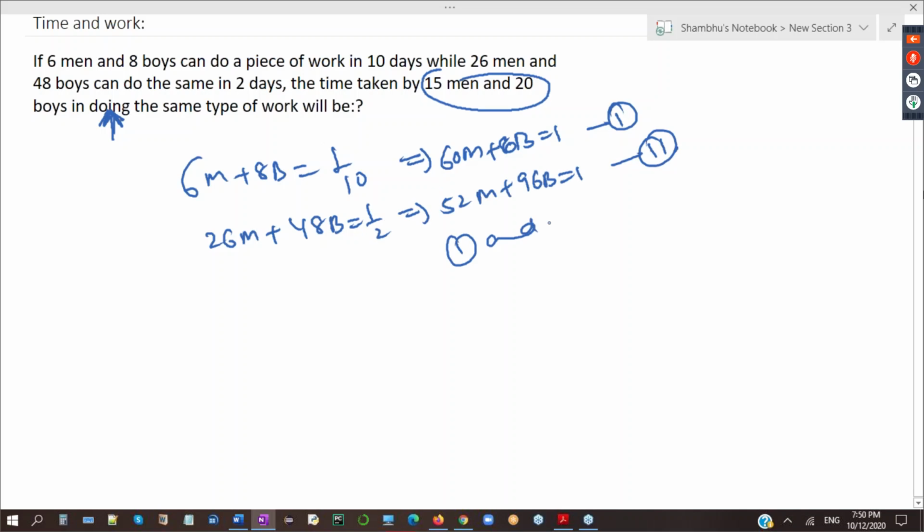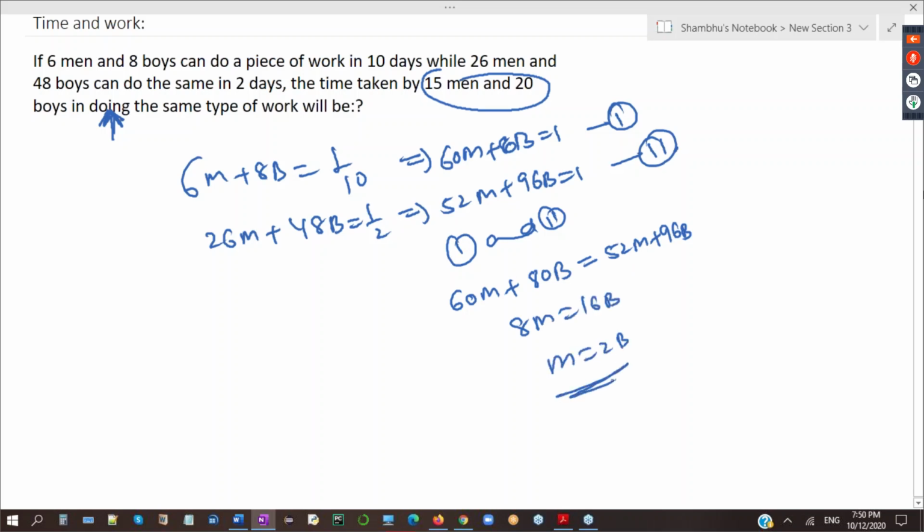Second equation. From first and second, 60m plus 80b is equal to 52m plus 96b. So 8m is equal to 16b. You got the relation m is equal to 2b. Once you got m is 2b, you put it in any equation, you will get m, you will get b. And then finally you have to solve that. So these are the different ways in which you can solve this linear equation.